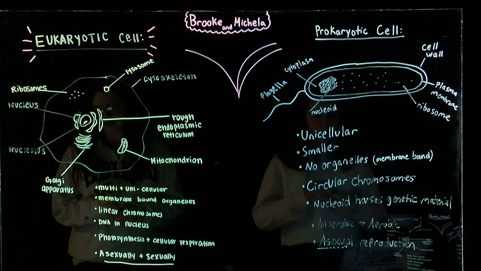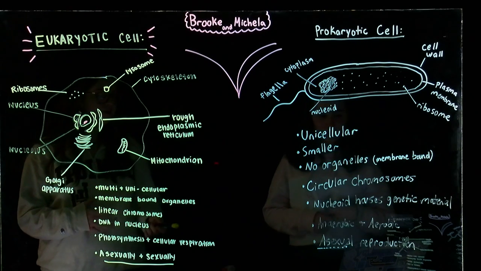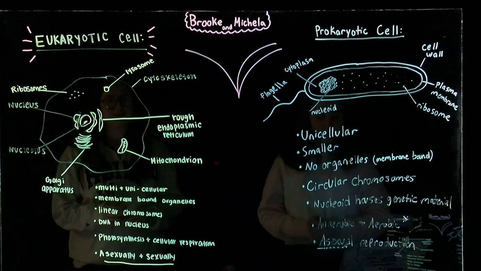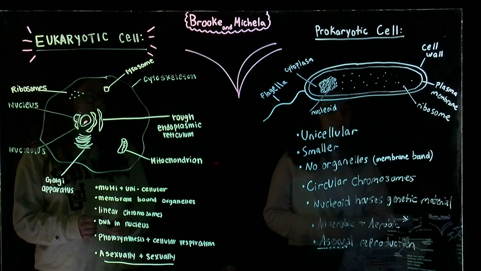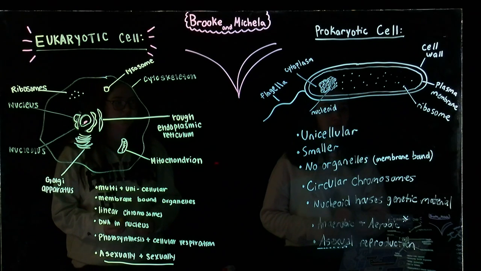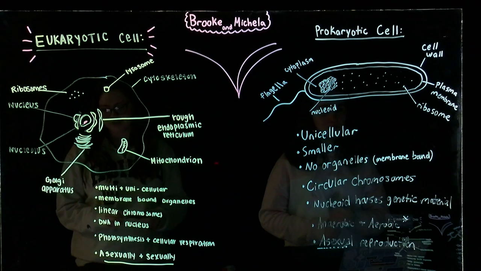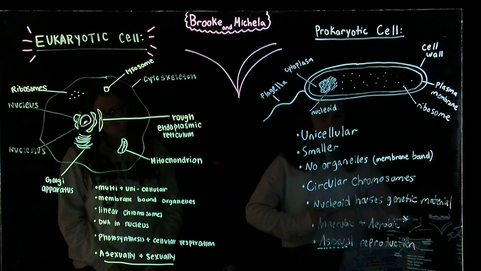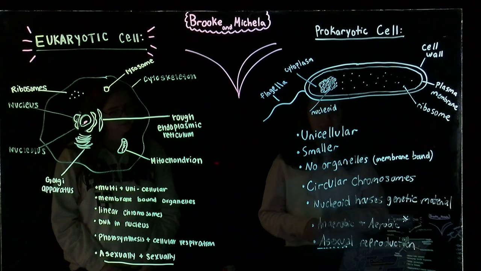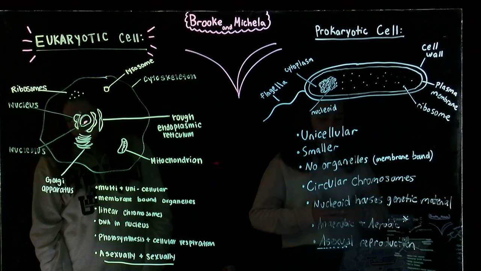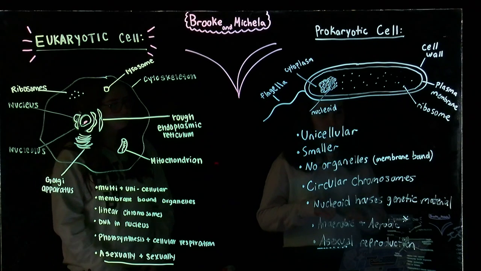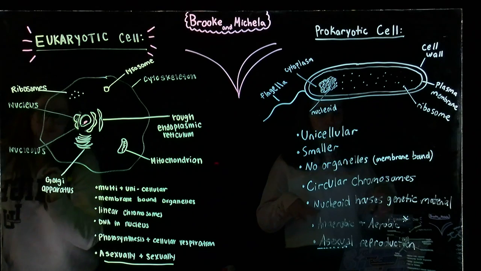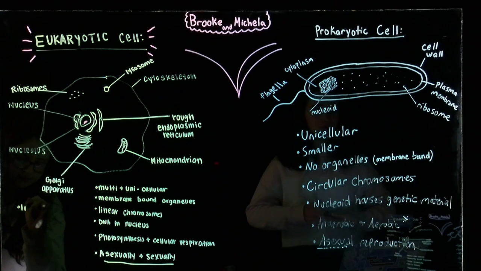They can exist in areas with oxygen, without oxygen, so they'd be anaerobic or aerobic, depending on if there's oxygen available, whereas eukaryotic cells are more limited to their environments. They can't withstand extreme temperatures most of the time, or extreme conditions that prokaryotes can. So prokaryotes, because of the extreme conditions that they can withstand, can be found almost anywhere on Earth, from hot springs to ice in Antarctica to extreme pressure in very, very far underwater regions.